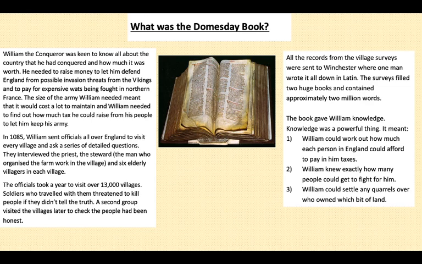The book gave William knowledge, and knowledge is quite a powerful thing. This meant that William could work out how much each person could afford to pay in taxes. William knew exactly how many people he could get to fight for him. And thirdly, William could settle any quarrels over who owned which bit of land. So when he's dishing out all that land due to the feudal system, he needs to know exactly who owns what and who he can give that piece of land to without having any fighting or any arguments.